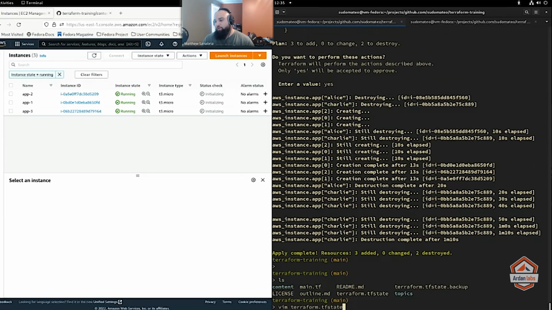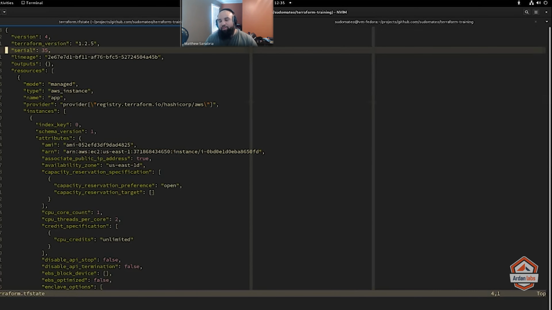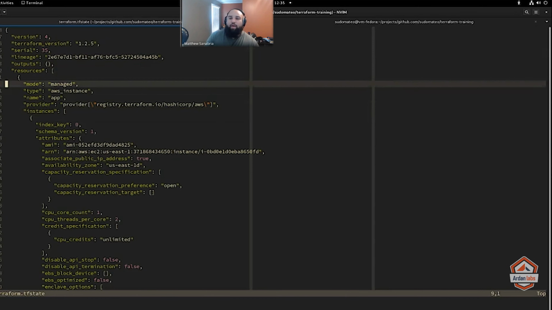So then in Terraform, it's tf state. Terraform writes what it's done to this state file, and it keeps a record of basically everything it did. There's a serial number, like this is my 35th operation that I've done in the state file. And then you'll see there's a bunch of resources. This is all JSON, so you can use something like jq to query it. But you'll see here that it